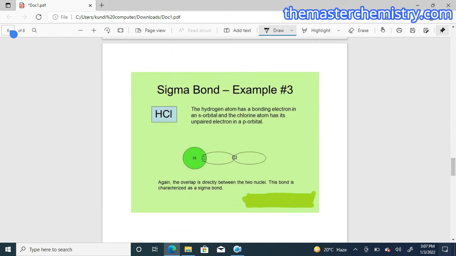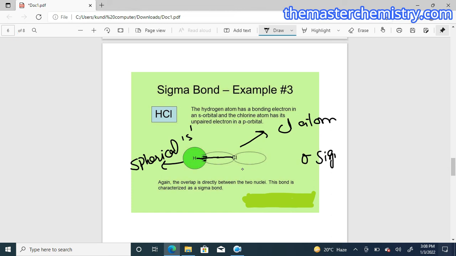Similarly, in the case of a heteroatomic molecule like hydrogen chloride, HCl, we can see that hydrogen, being the first member of the elements, has only one electron in the s orbital, and the s orbital has a spherical shape. Okay, and this is the p orbital of the chlorine atom. So the overlap region is just right between the nuclei of two different atoms. So it is also going to be a sigma bond.